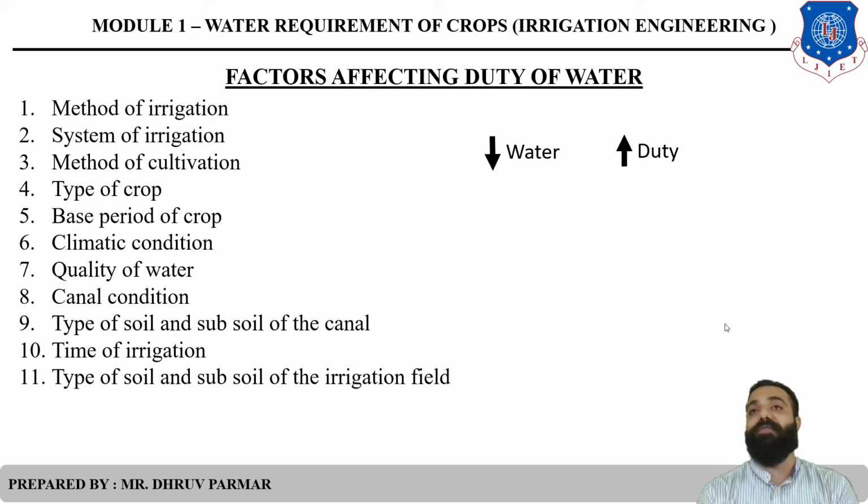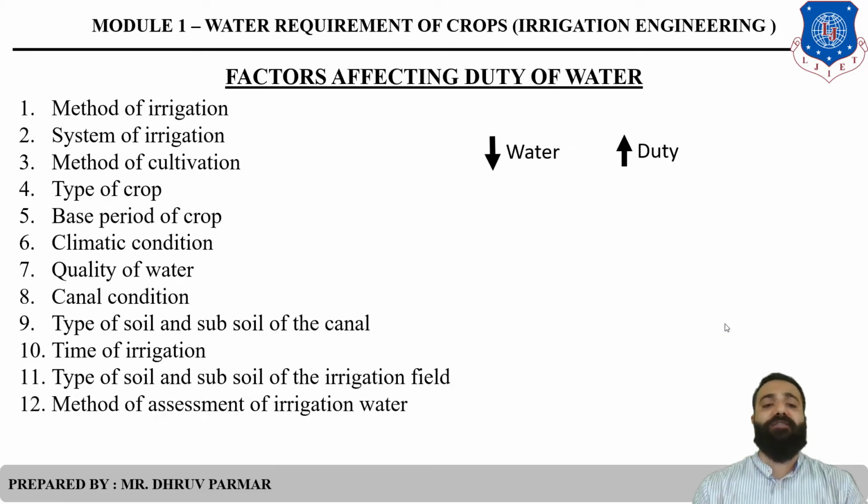There are different types of soil in the irrigation field, like black cotton soil, clay, red soil. There are tons of different soils. Black cotton soil has a larger maximum storage or retention capacity, so we supply a minimum amount of water and duty will be more.